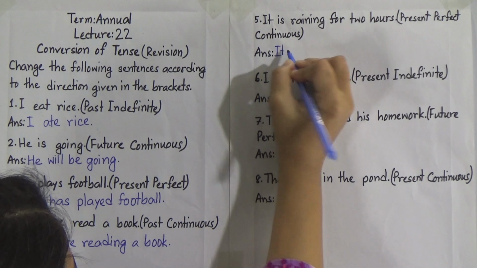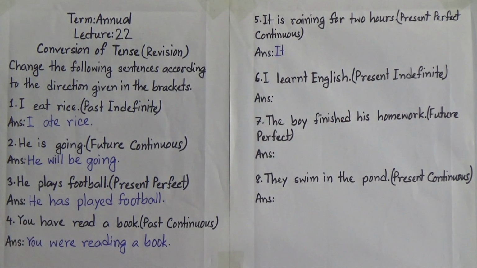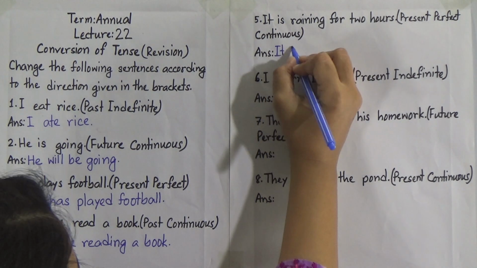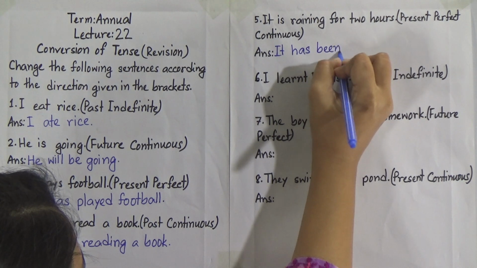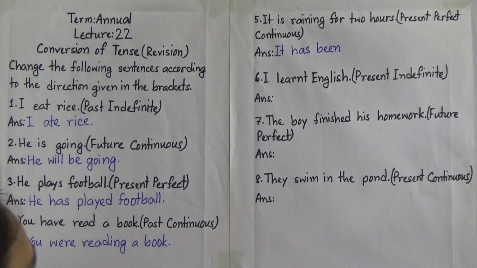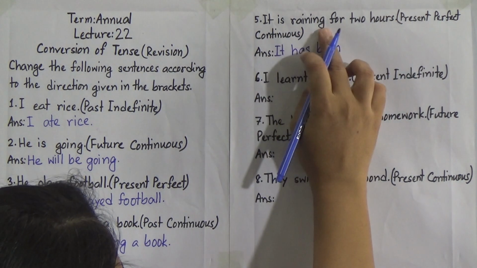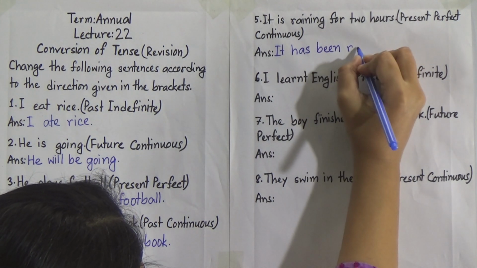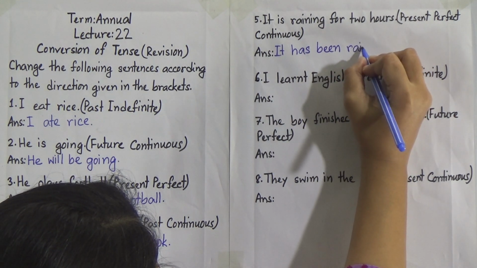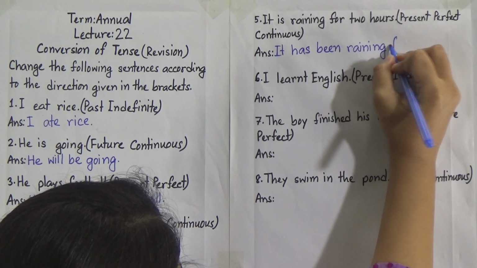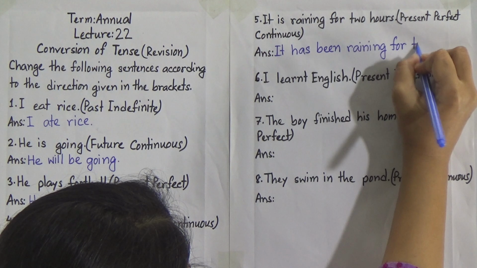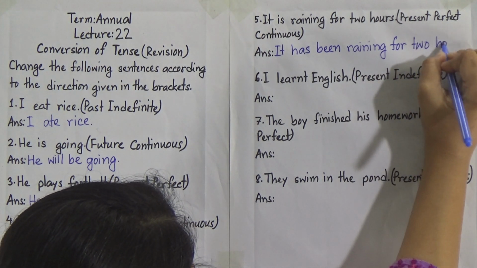So we will write the subject at first, then there will be has been or have been. According to the subject there will be has been, we all know it, it has been. Now we will write the verb along with ing, and it is given here, raining. It has been raining. Now the rest of the sentence, for 2 hours.